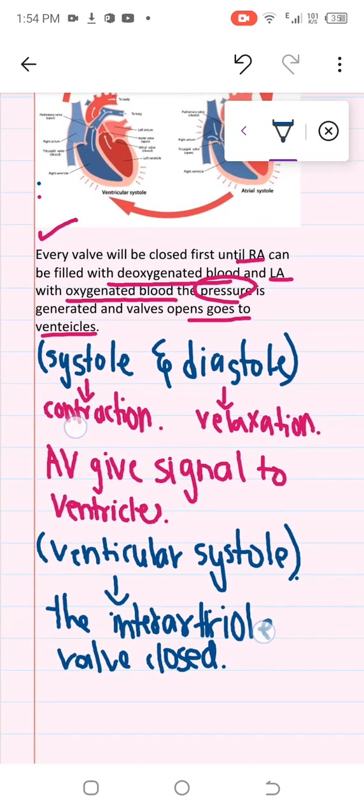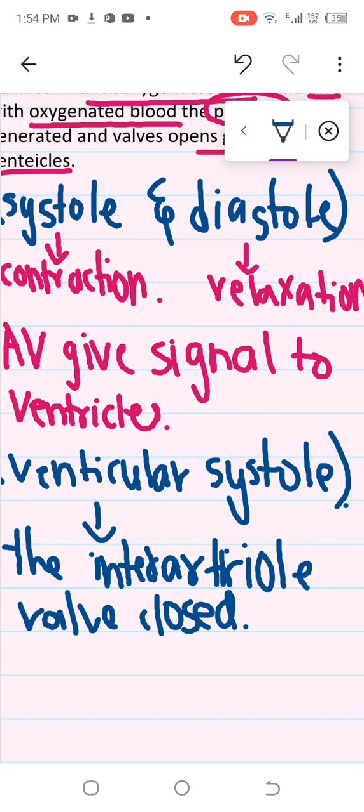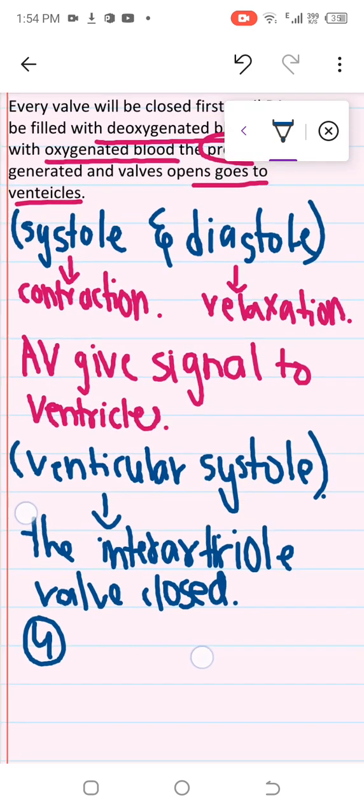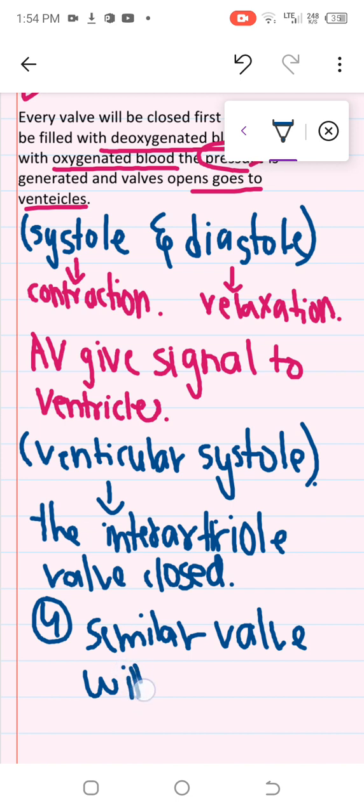Fine. And in the fourth step, when the atrioventricular valve is closed, which valve will be opened? The semilunar valve will be opened. Why will the semilunar valve open?